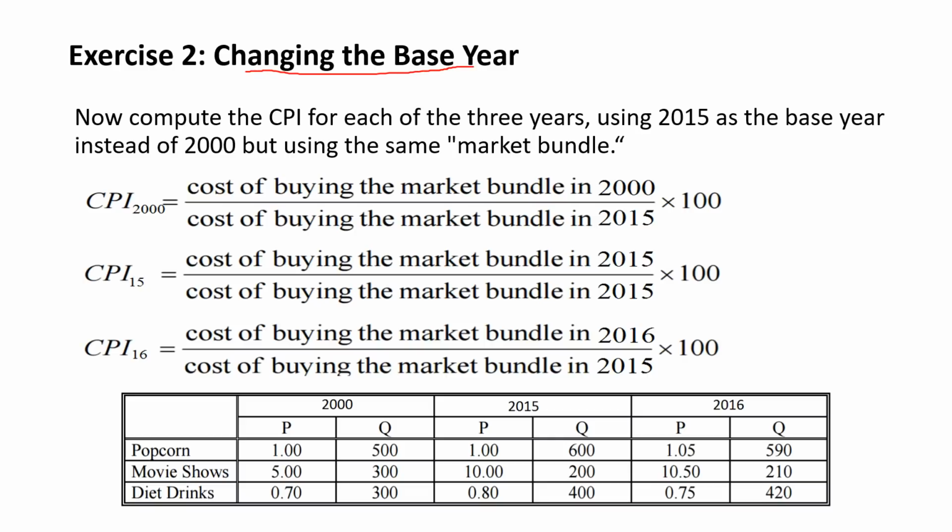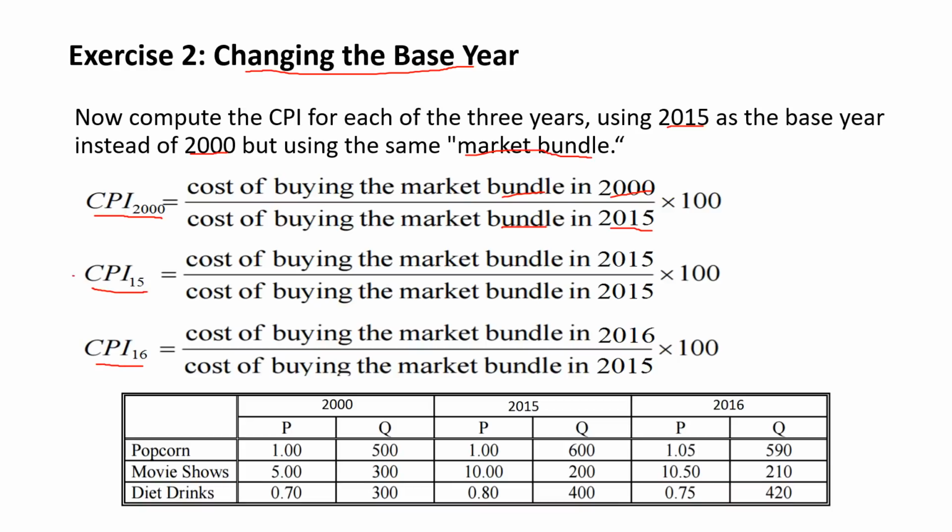Exercise 2, changing the base year. Now compute the CPI for each of the 3 years using 2015 as the base year instead of 2000, but using the same market bundle. So the calculation would be done by taking the cost of buying the bundle in the specific year and then dividing it by the cost of buying that same bundle in the base year. But this time the base year is 2015. So we get these 3 formulas for the CPI in 2000, in 2015, and in 2016.